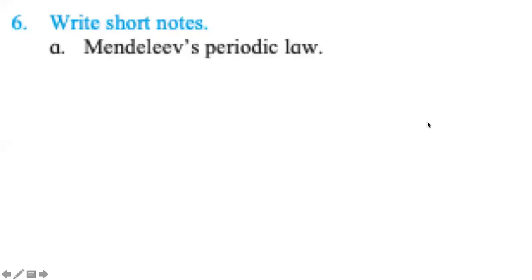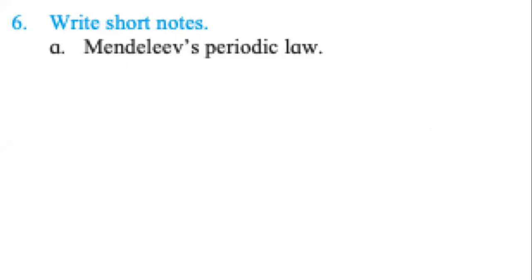This next question from the exercise is question number 6, part A. Question number 6 is about writing short notes. And it says, write short notes about Mendeleev's periodic law. The reason I'm explaining this in the class is there are multiple ways of answering this question. If someone says, what is Mendeleev's periodic law? You writing it in just one sentence is enough: that properties of elements are periodic functions of their atomic masses.